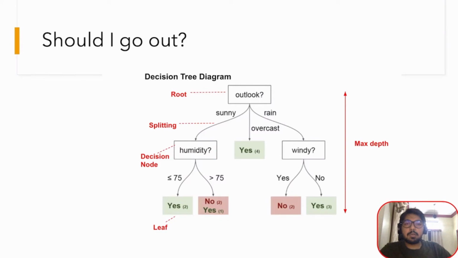The first question which comes to mind, let's try to answer it: should I go out? How do we create a decision tree in our mind? Before going out, we basically check how is the outlook today. Outlook means weather. How is the weather today? Is it sunny, is it rainy, or is it overcast?